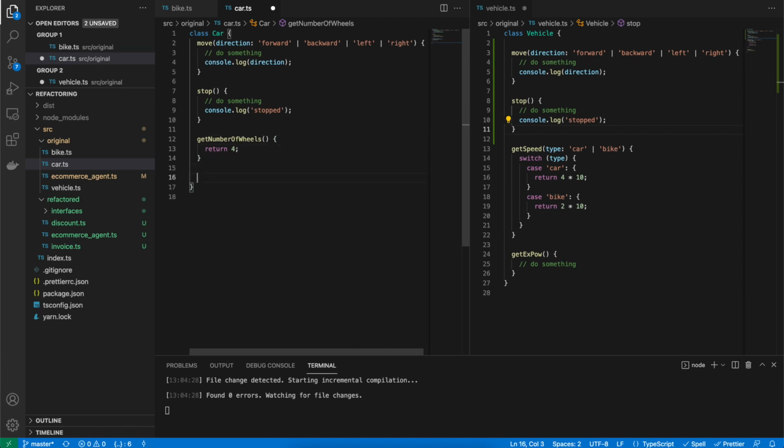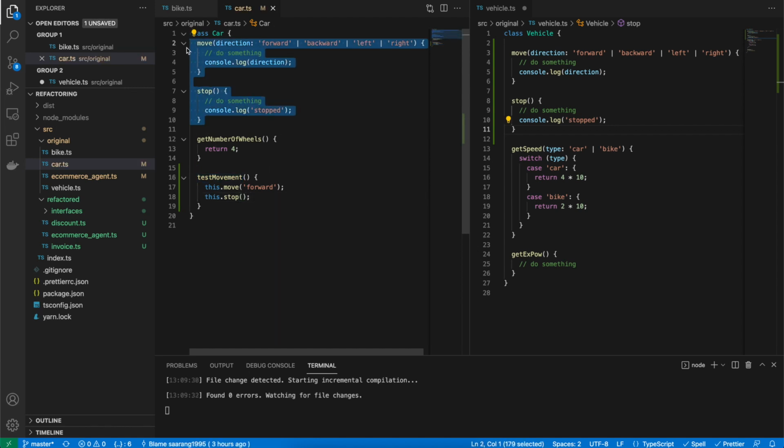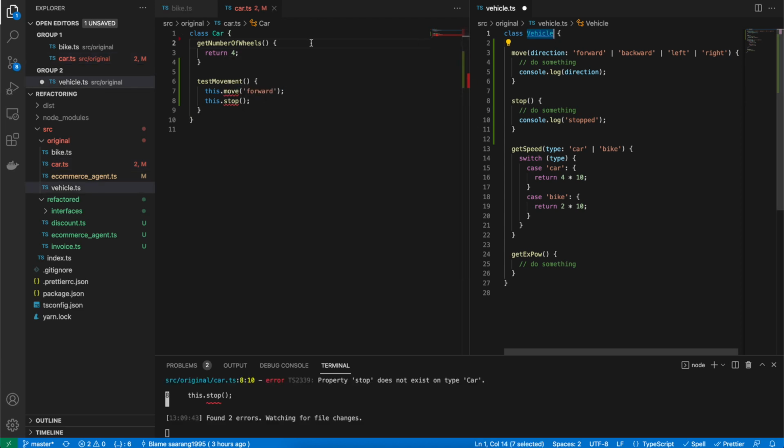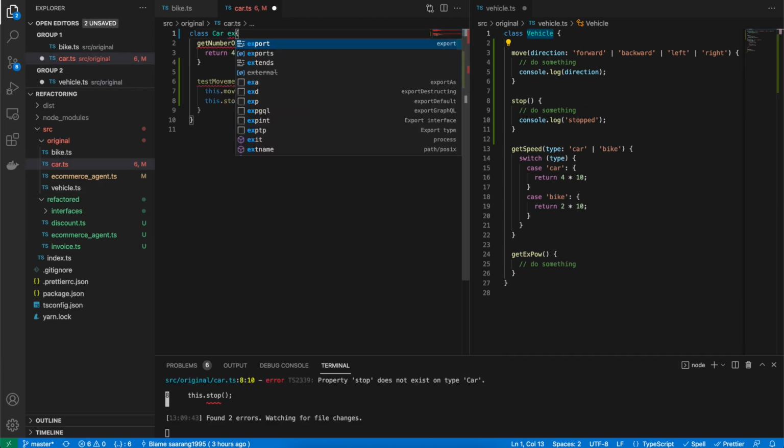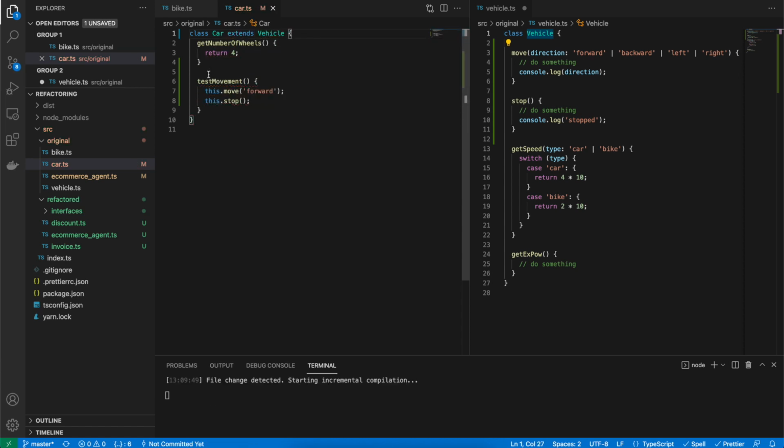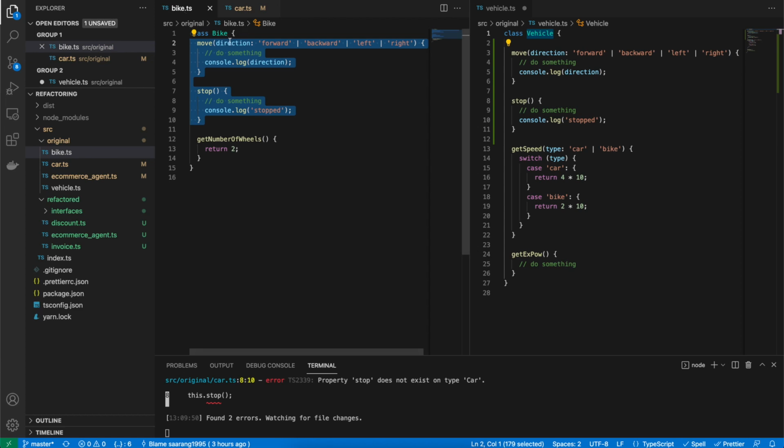So let's say I create a method called test movement. What it does is it just moves the vehicle forward and then stops it. Very simple code. Now I should be able to access these methods even if I moved them here, which is what inheritance does. If I delete it, see, it's going to throw an error, but I can extend the vehicle class and still have access to it. This cleaned up the car class drastically. It removed two methods, which we can also remove from here.